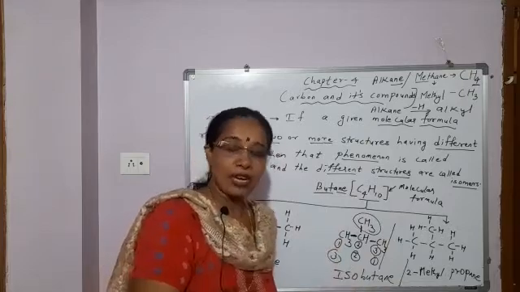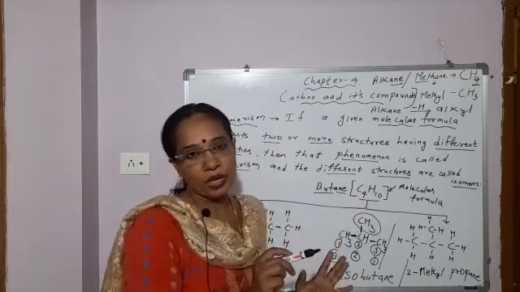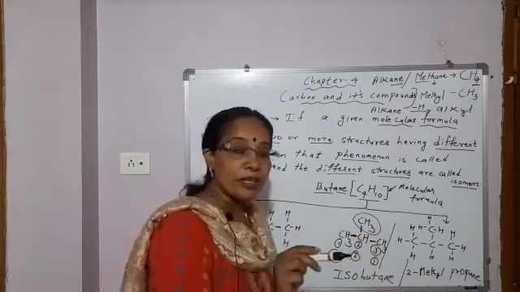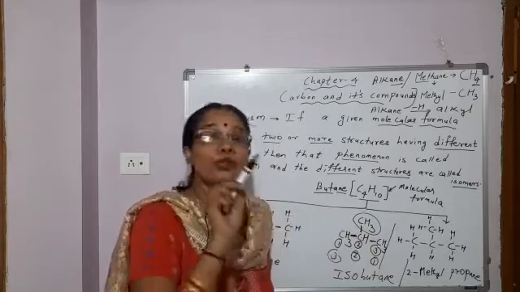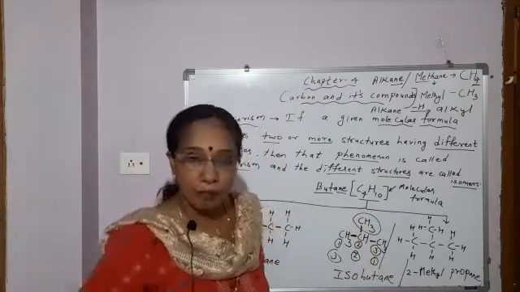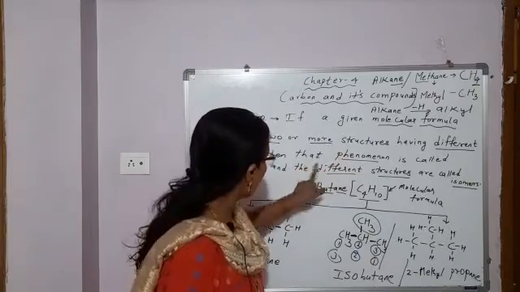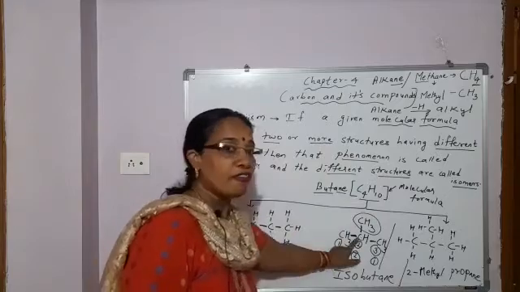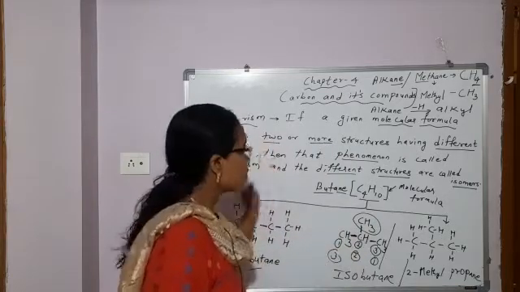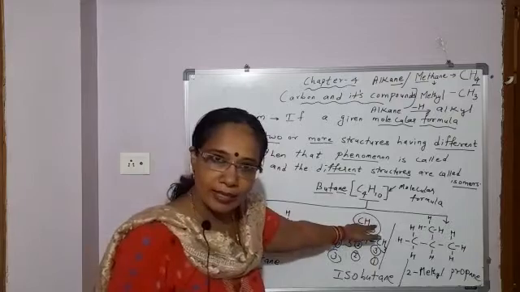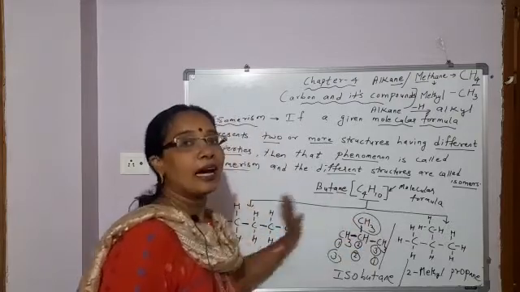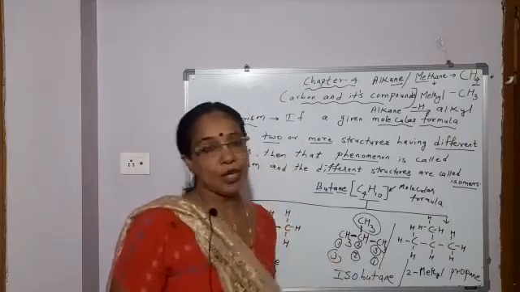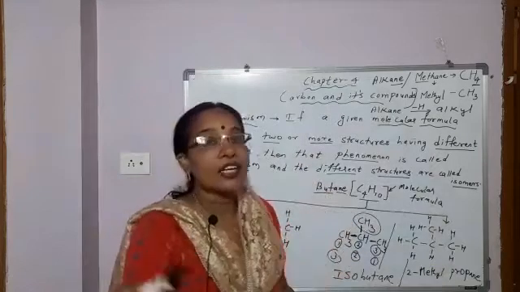So with 4 carbon atoms, with the same molecular formula, you get 2 different structures. So carbon shows a phenomenon. Which phenomenon? Isomerism. What is isomerism? When a given molecular formula represents 2 different structures with different properties, this phenomenon is called isomerism and the different structures are called isomers. And carbon shows the phenomenon of isomerism, so the number of carbon compounds is large.